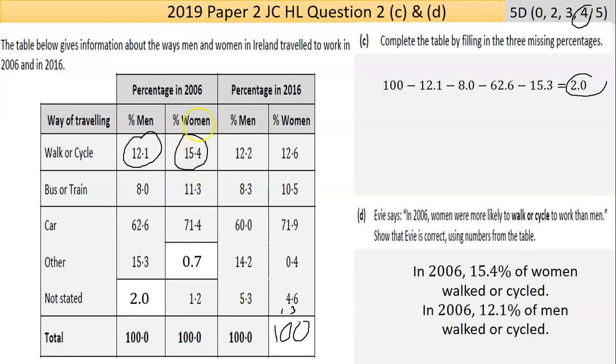This is based on percentages. Now, unless this table had some skew, like women made up 60% of the population, that's the only thing that might be wrong there. But they're telling us that's not what's happening. So I'm just going to state what the table says. In 2006, 15.4% of women walked or cycled, whereas only 12.1% of men walked or cycled. That's part D. So if you'd gotten this second part right and fluffed part C, you'd have gotten the high partial 4.